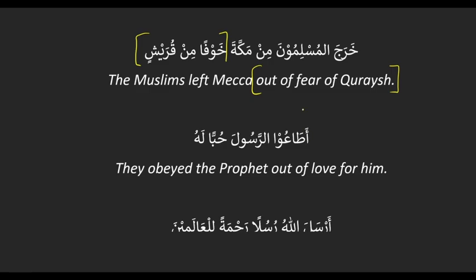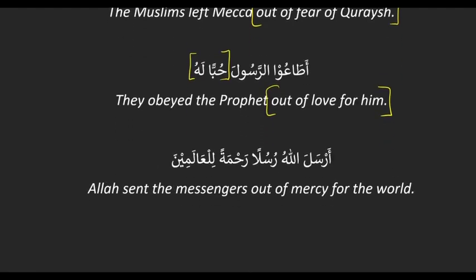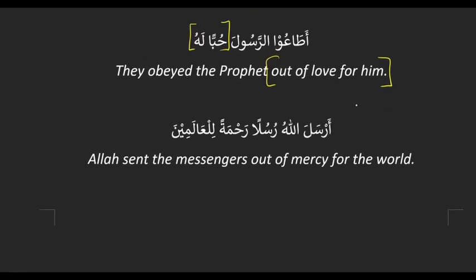And then we have أطاعوا الرسول حبا له, translating as they obeyed the Prophet out of love for him. And I'll tell you that in Arabic, the why is حبا له, and in English it is out of love for him. Because it answers the question, why did they obey the Prophet? The answer is a why question. And then our last one, أرسل الله رسلا رحمة للعالمين, translating as Allah sent the messengers out of mercy for the world. And so in Arabic, the why is رحمة للعالمين, and in English it is out of mercy for the world, because it answers the question, why did Allah send messengers? Right, and he sent them out of mercy.